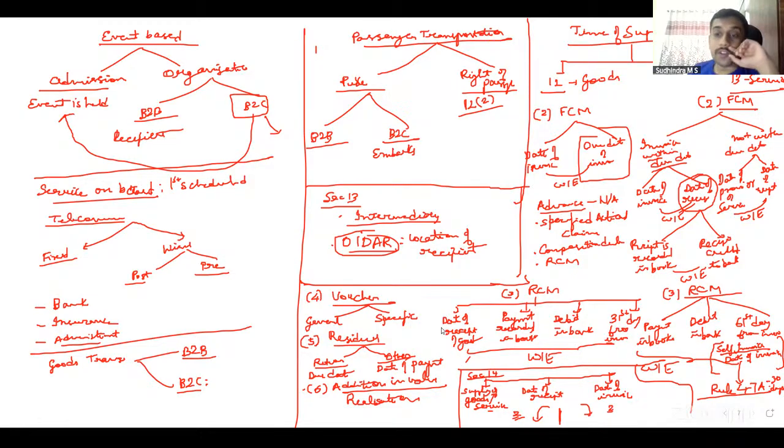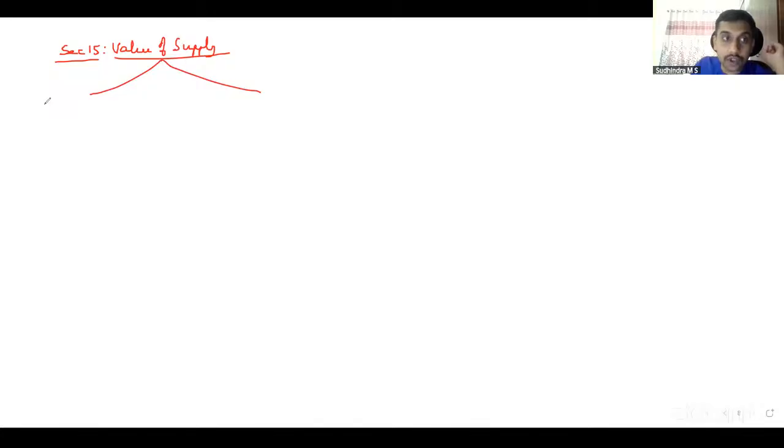Okay, apart from time of supply, section 14, what did we discuss? We went on to section 15. Everyone following? Yes, sir. Section 15 talks about value of supply. In relation to value of supply, we discussed two things. First, section 15(1) says two conditions are to be satisfied: price is the sole consideration and supply is between unrelated persons. If these two conditions are satisfied, value of supply will be 15(1) plus 15(2) minus 15(3).